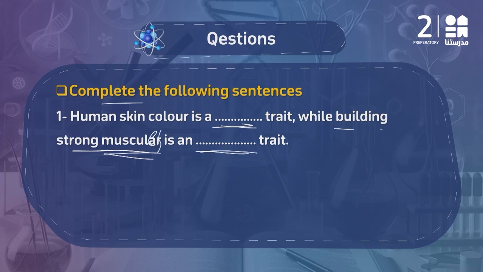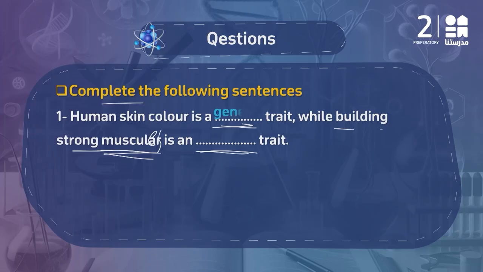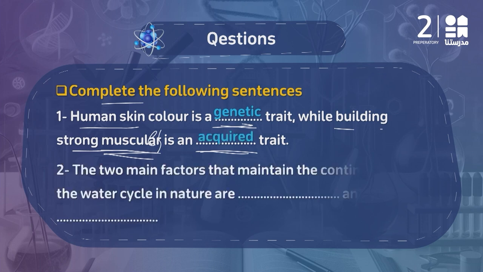As we agreed, we have two types of traits, either hereditary or genetic, and the other trait which is the acquired trait, and this is the skill we can gain by training or by one of the habits you get used to. So we will find that human skin color is one of the genetic traits, but building muscles in the gym is an acquired trait.